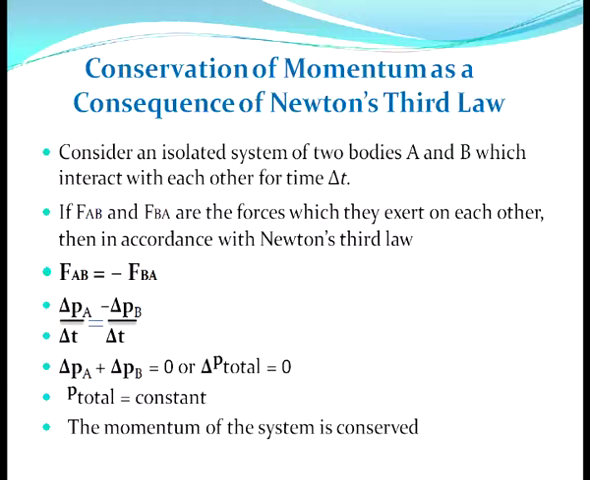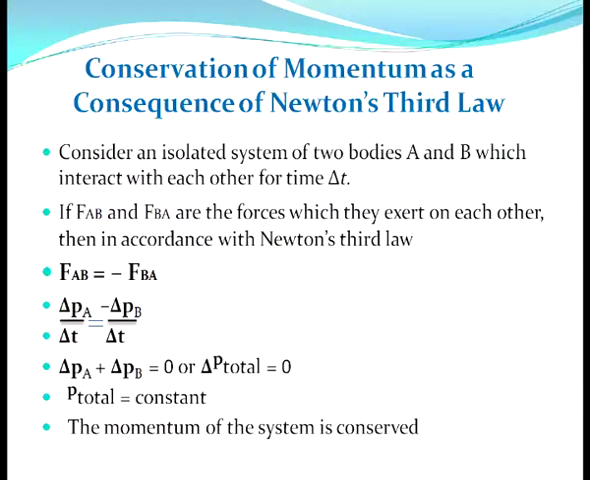So now as delta T on both sides cancels, we can write delta PA plus delta PB is equal to 0. Now delta PA plus delta PB equal to 0 means the delta P total, that is the total change in momentum of the system, is equal to 0. So we can write P total is equal to constant.